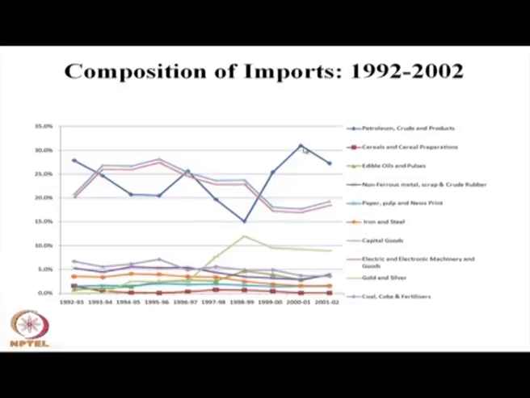Nearly 30% of our import basket is petroleum and crude oil import. After that come capital goods, non-ferrous scrap metal, edible oil, cereals and cereal preparations. These are the major parts of our import basket.